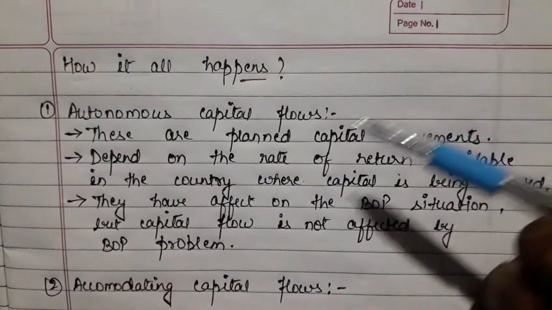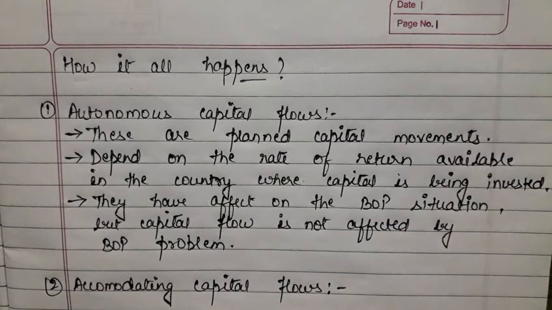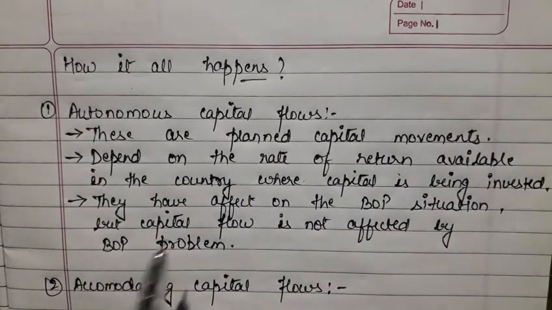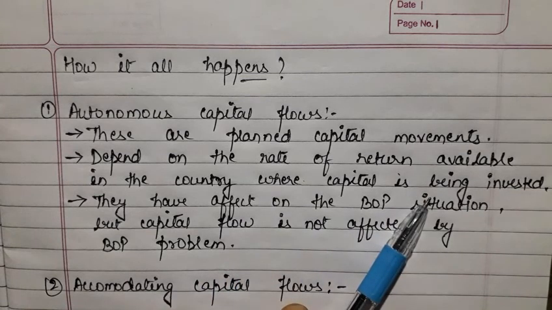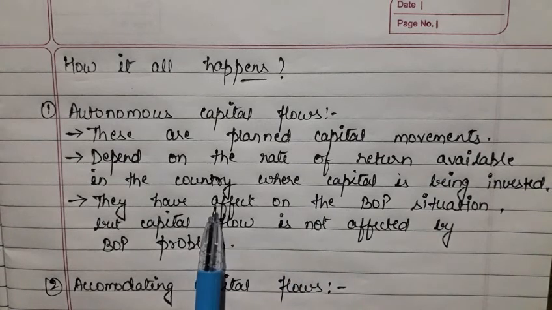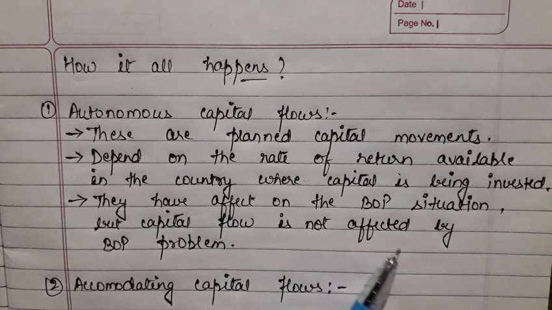So what happens here, we have many things that the government does to make the balance of payment equal to 0, to adjust all the things. The first one is the autonomous capital flows. Okay, so the autonomous capital flows are the planned capital movements. It is known beforehand how we are going to plan the capital movements here. It depends on the rate of return available in the country where capital is being invested. Of course, we are going to invest the capital in such a country where we are going to get more returns. So that is the autonomous capital flows, and they have an effect on the BOP situation, but capital flow is not affected by the BOP problem.